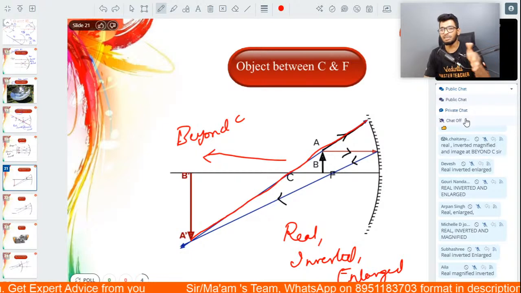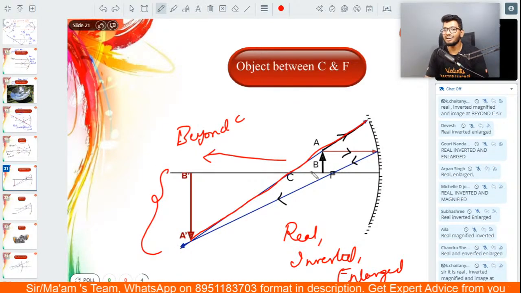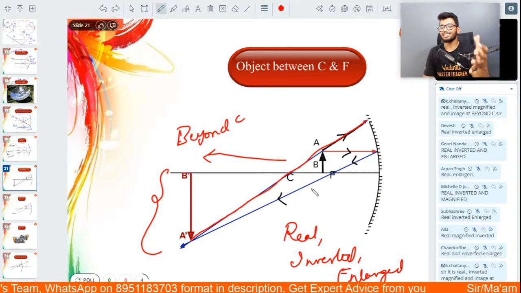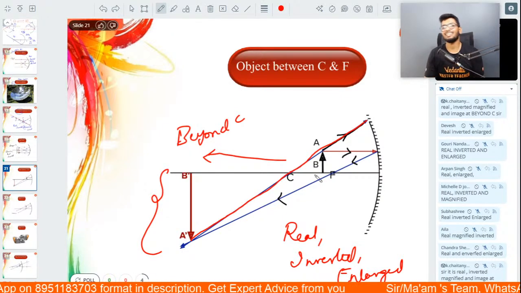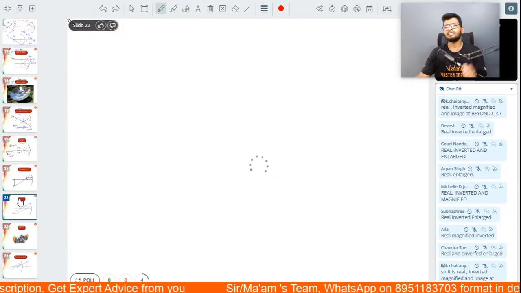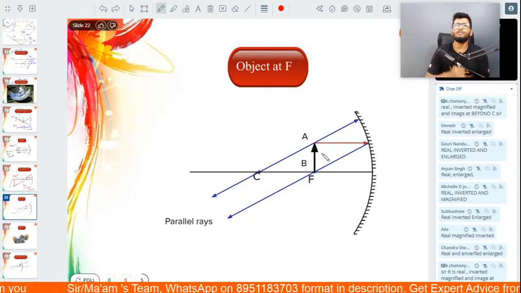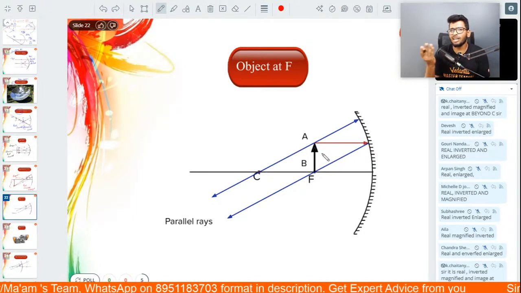Exactly, guys. Because the image is much bigger than the object, you can say that the image is real, inverted and enlarged. Simple. Alright, guys, moving on to the next one. Let's say I bring the object a little bit closer now. This time the object is placed at the focus. If that is the case, where is the image going to be formed?